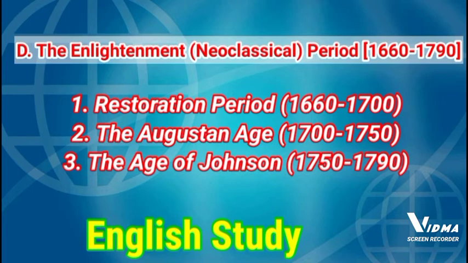from 1660 to 1790. It is divided into 3 parts: Restoration period 1660 to 1700, then the Augustan age 1700 to 1750, and then the age of Johnson 1750 to 1790.